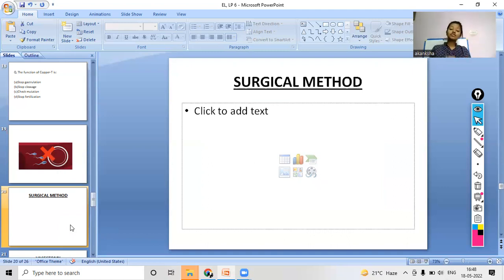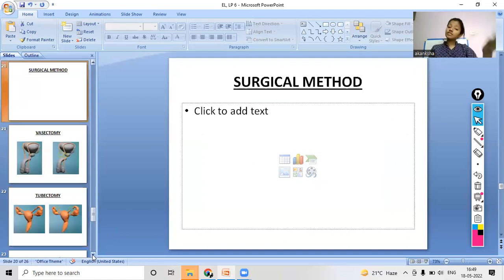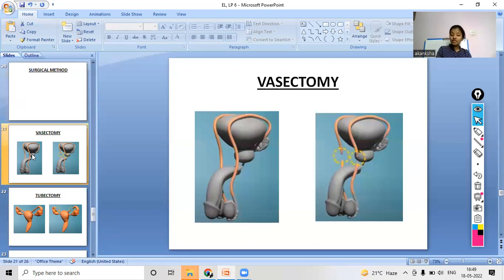Yes, it is the surgical method. Through surgeries, there are certain surgeries done, and in these there are two main surgeries. What are these two main surgeries? These surgeries are for both females and males. So, what is the name of the first surgery that you see on your screen?